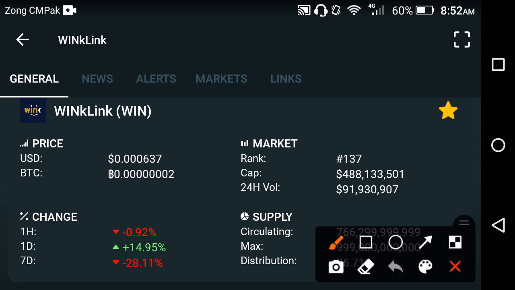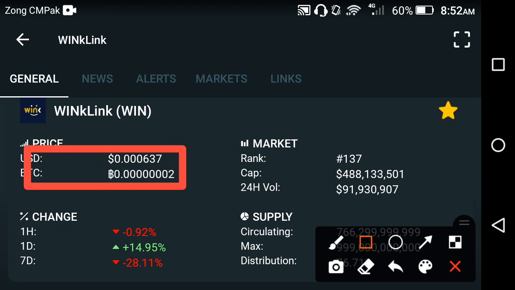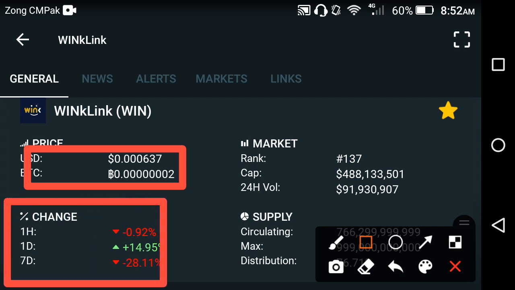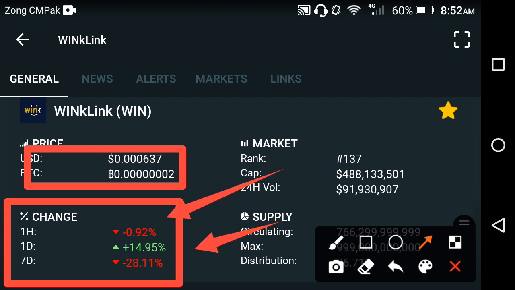First of all, we look at the latest price of the Winklink coin in the market. 0.000637 USD is the current latest price of the Winklink coin. On the other side, if we look at the price changes in the Winklink coin, the last 1 hour pricing is negative, and only the last 1 day pricing is positive. I mean yesterday's pricing is positive, except after yesterday the previous changes in the Winklink coin are going negative, friends. Now if you look at the last 1 week, the pricing is also going negative.